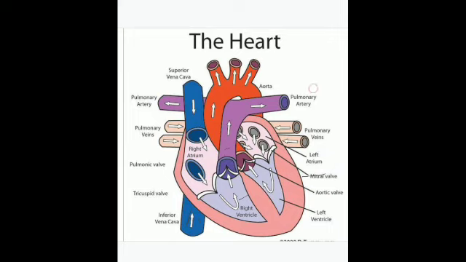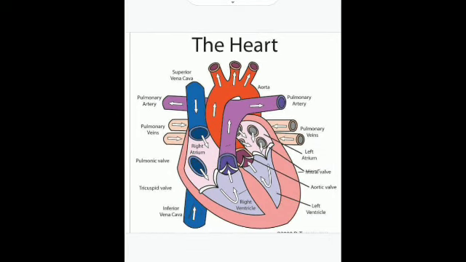Then the pulmonary artery. Now you can see this is the pulmonary artery. Now what is it doing? It carries deoxygenated blood from the right ventricle to the lungs. So from there, that is from the right ventricle to the lungs. In the lungs, the blood becomes oxygenated. Here from the right ventricle, the blood is carried to these pulmonary arteries.